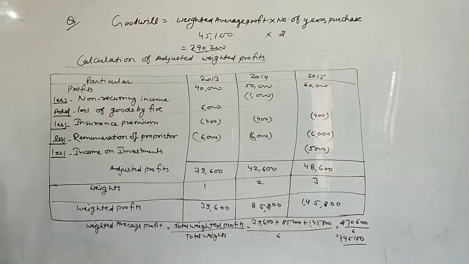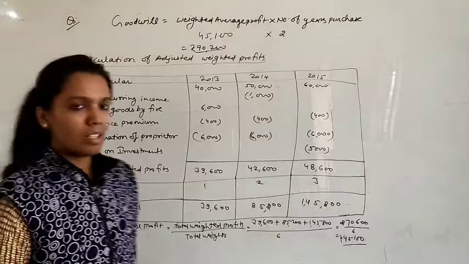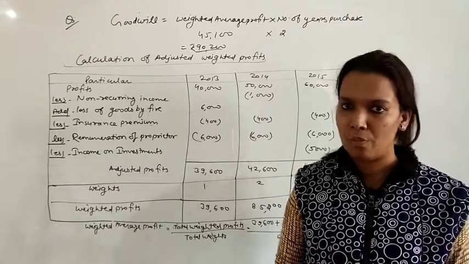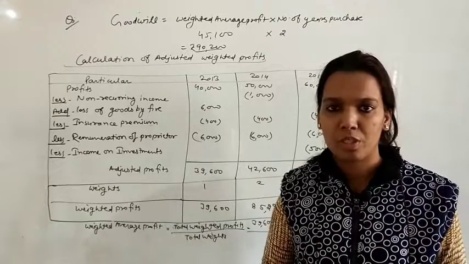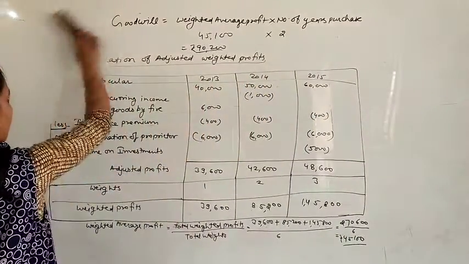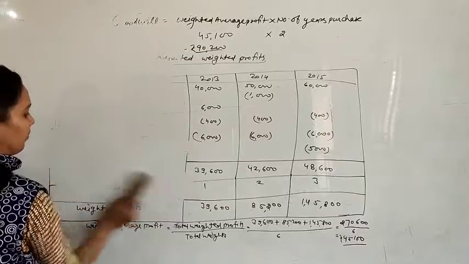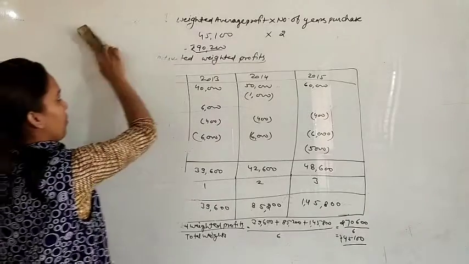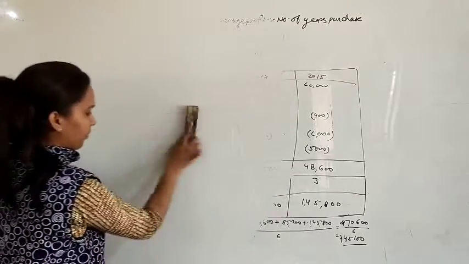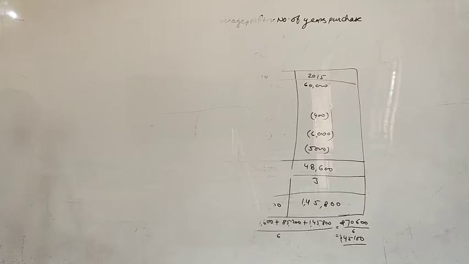Okay. Now we will discuss the next method, that is super profit method. Still 3 or 4 questions we solved about average profit. In that, average profit and weighted average profit both we have discussed. I have skipped 2 or 3 questions, that will be your homework, just do it yourself. So now let's start the second method. Super profit method we will study here. First of all we will know what is the meaning of super profit.